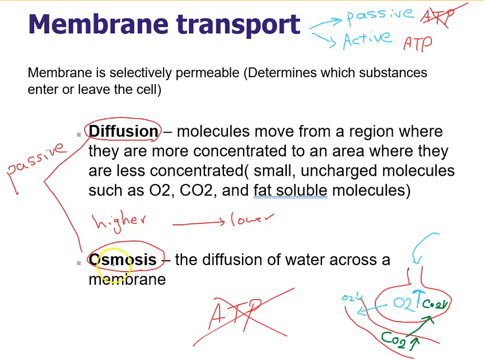The other form of passive transportation is osmosis. Osmosis literally means the movement of a molecule, which this molecule is water. Water also can move from higher concentration of water to lower concentration of water without using energy, which is called osmosis. So from higher concentration of water to lower concentration of water.